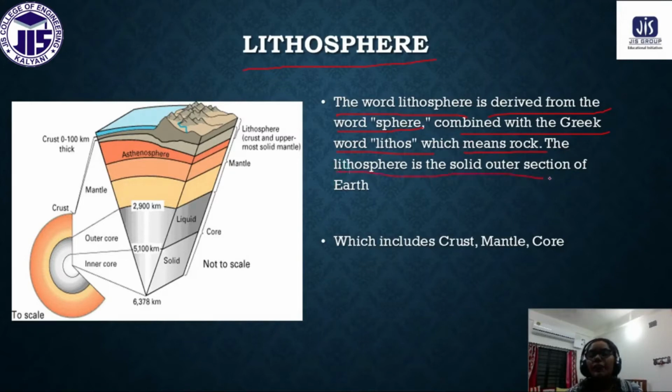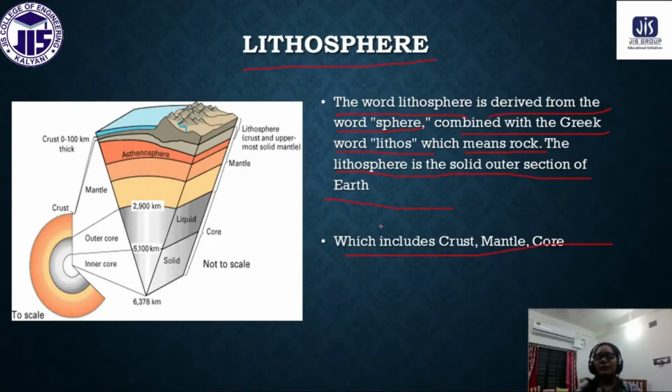The lithosphere is the solid land resources that we have. There are three parts of the lithosphere: one is the crust, one is the mantle, and one is the core.